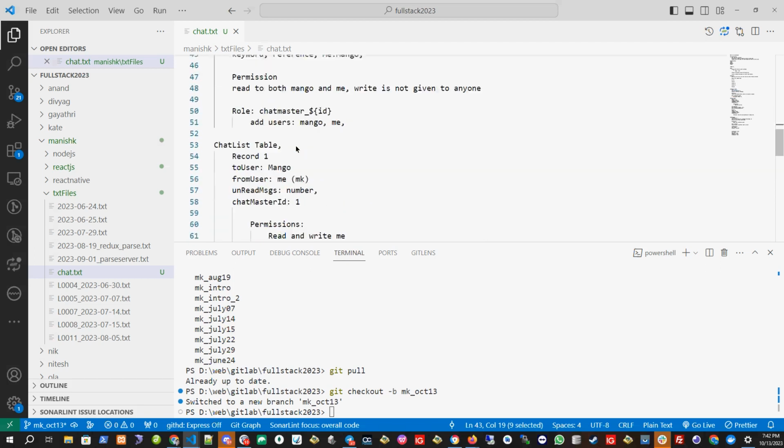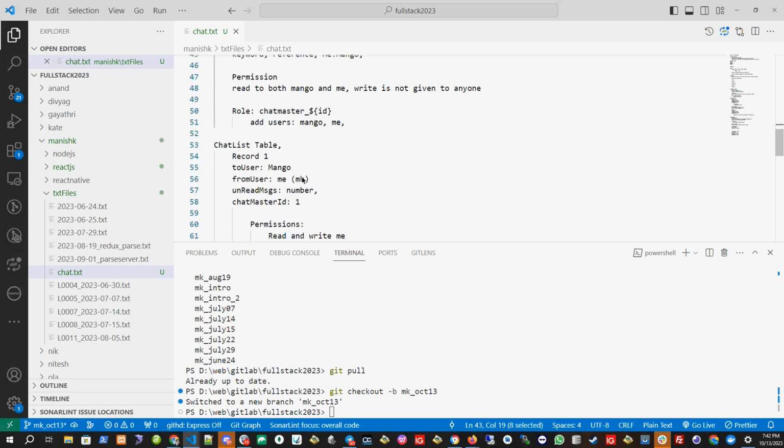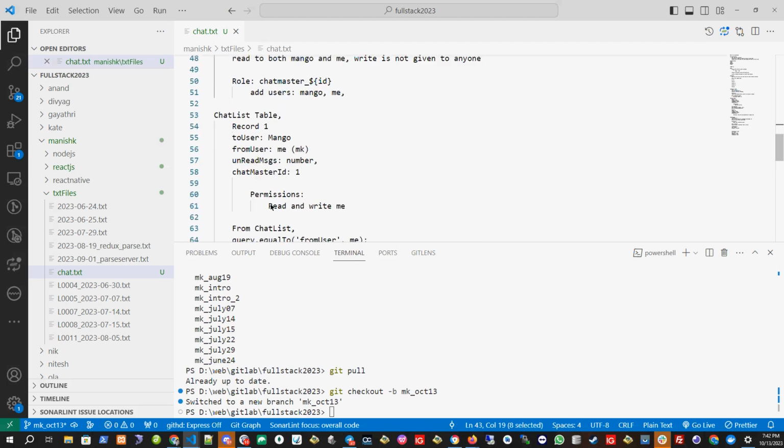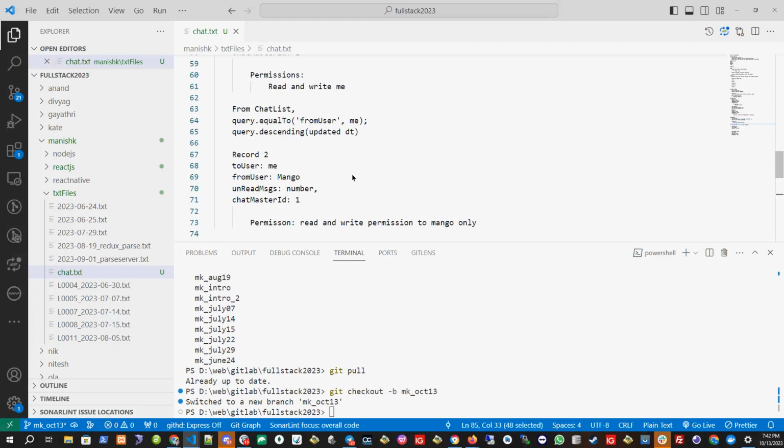So for private messages, we will be using this kind of structure. But for group, we will change the structure a little bit for the chat list table, though the chat message will remain the same, because whoever is in the chat master ID will be able to see the message, and whoever is sending the message can edit it using the cloud function.